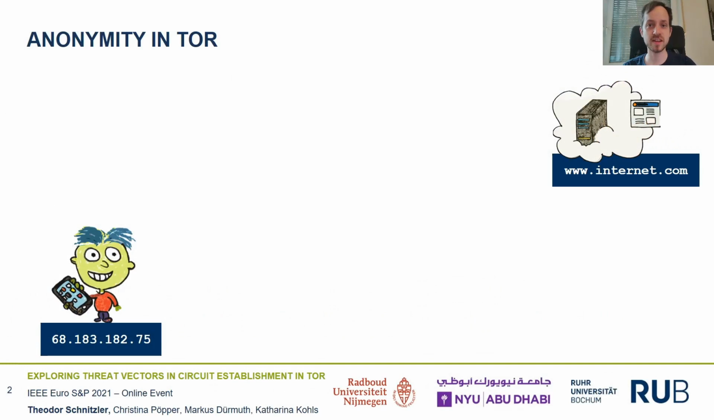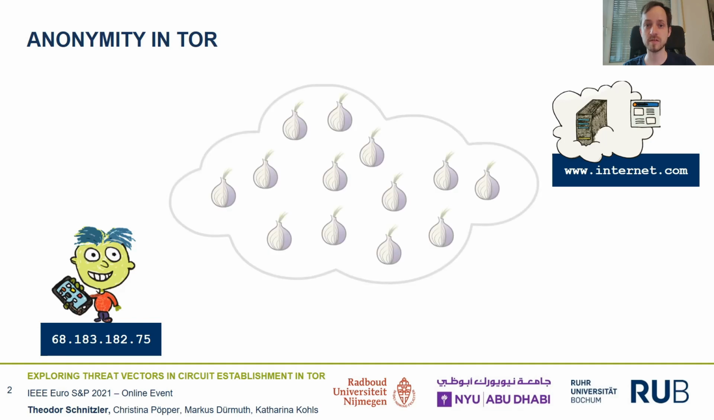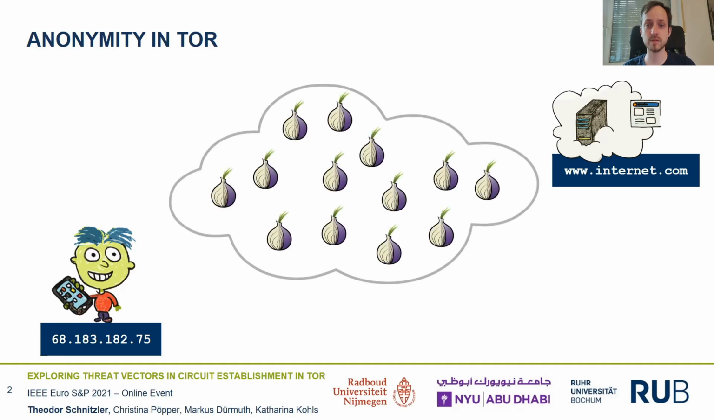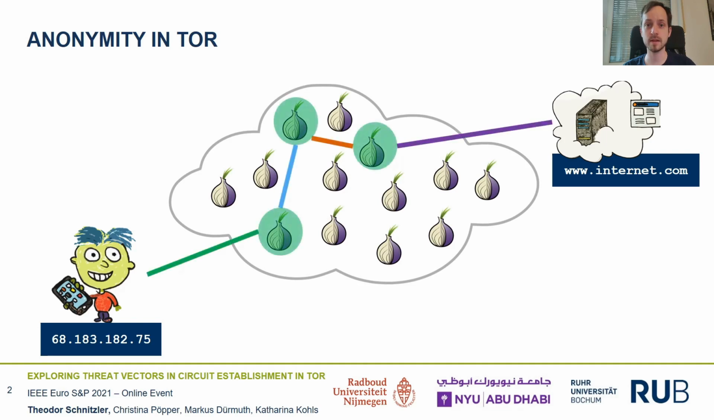Tor is an application layer anonymity network that can protect a user's identity on the internet. When using Tor, traffic between client and server is routed through circuits, that is, 3 relays called guard, middle and exit relay with individual layers of encryption, so-called onion encryption.